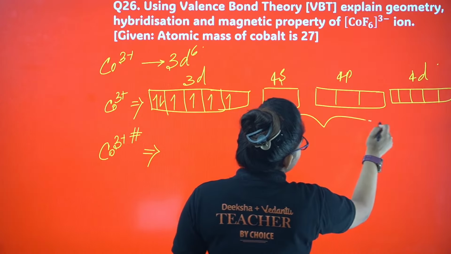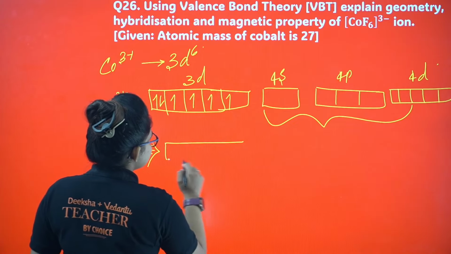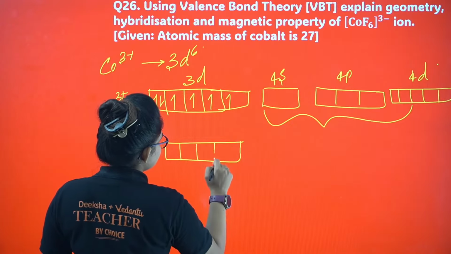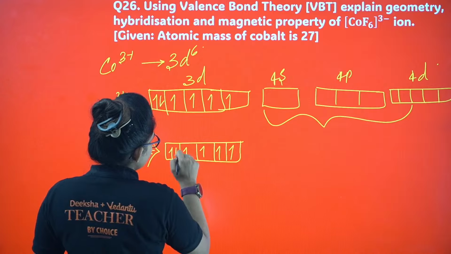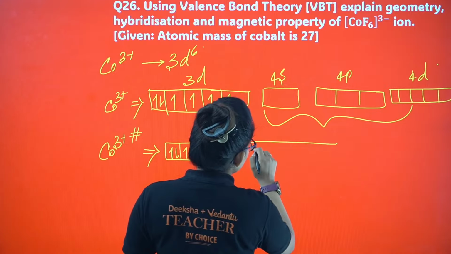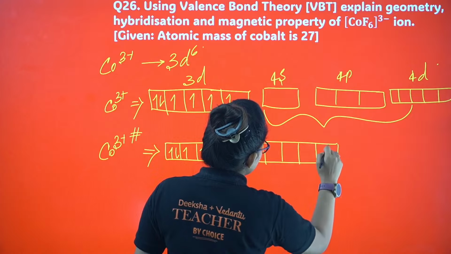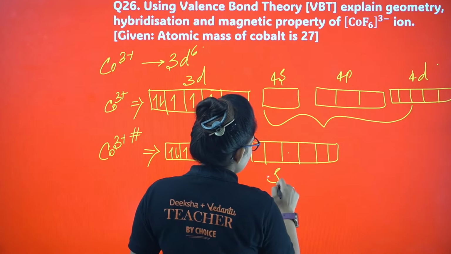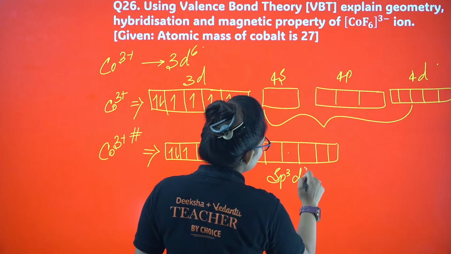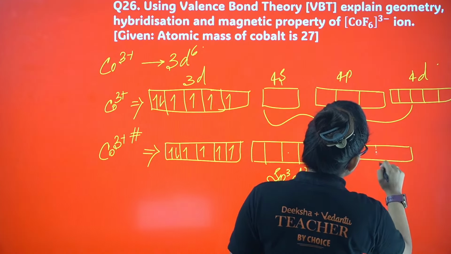1s, 3p, 2d. So 3d is as it is. It will be as it is like that. 1, 2, 3, 4, 5. Okay, and here I will be having one hybrid orbital. 1, 2, 3, 4, 5, 6. Okay, this is your sp3d2 orbital and the 3d orbital will be left over.